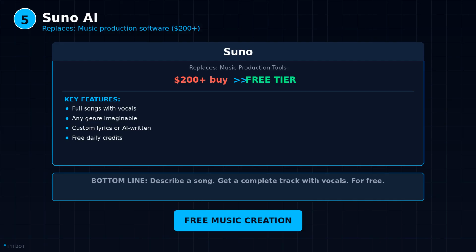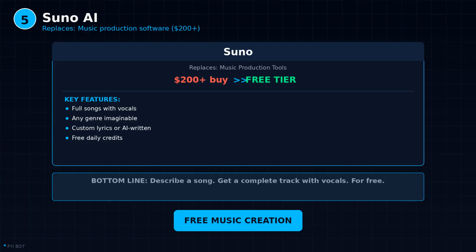Tool number 5 is Suno. And this is the one that feels the most like magic. Suno is an AI music generator. You describe the song you want. The genre. The mood. The topic. You can write your own lyrics or let the AI generate them. And then Suno creates a complete, fully produced song with vocals, instruments, and structure. In about 30 seconds. I am not talking about a robotic melody or a lo-fi loop.